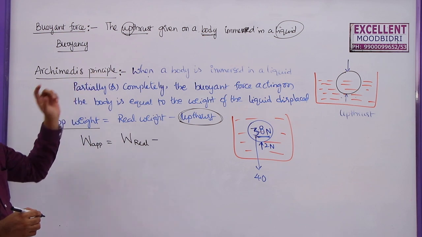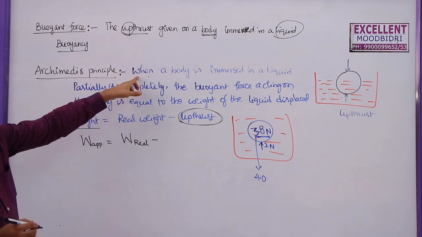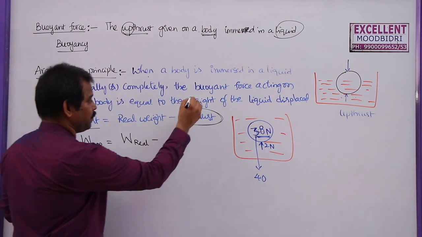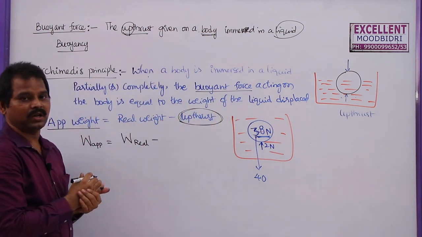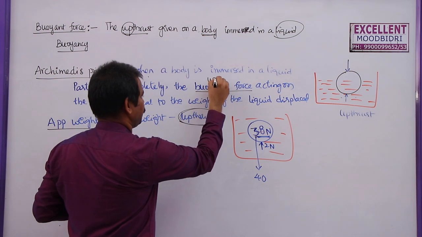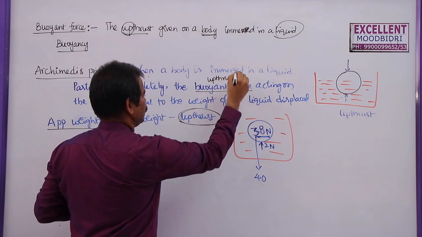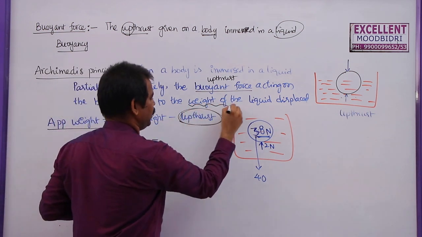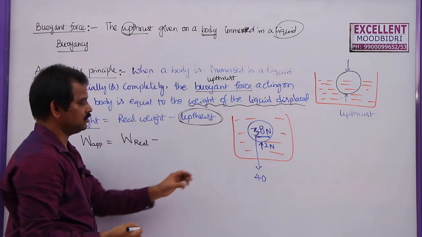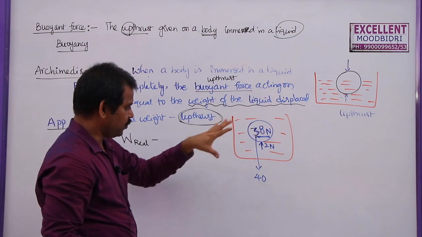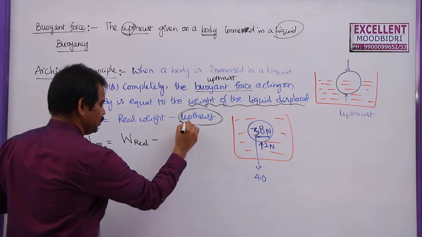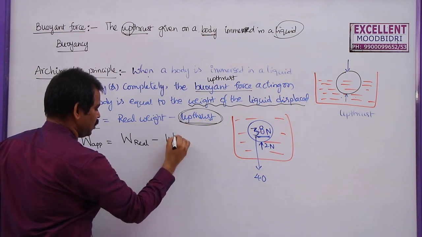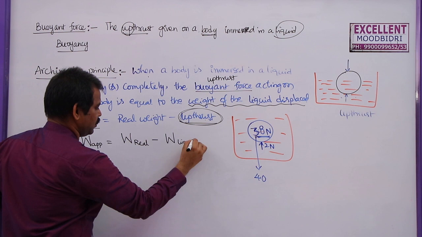According to Archimedes principle, when a body is immersed in a liquid partially or completely, the buoyancy force, that we call upthrust, acting on the body is equal to the weight of the liquid displaced by this solid. So how to find the weight of the liquid displaced here? Upthrust can be written as weight of the liquid displaced.